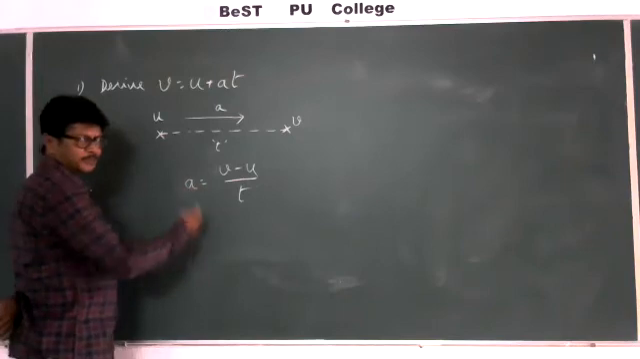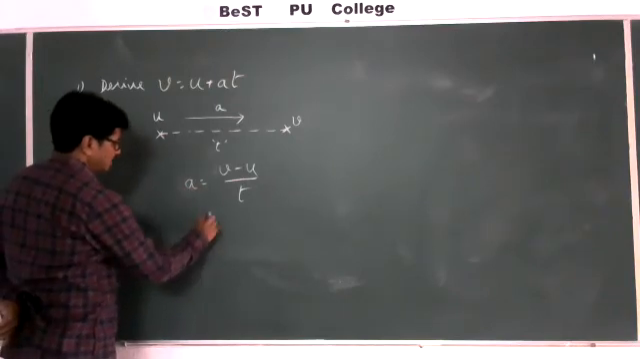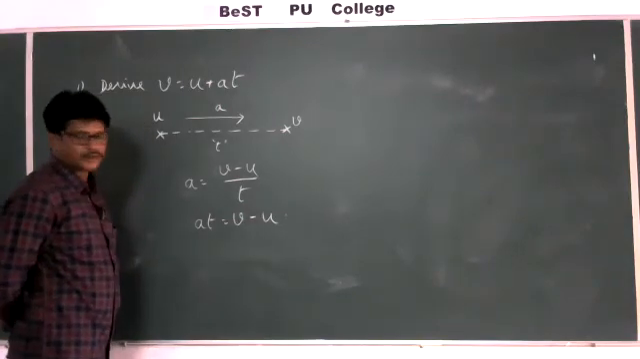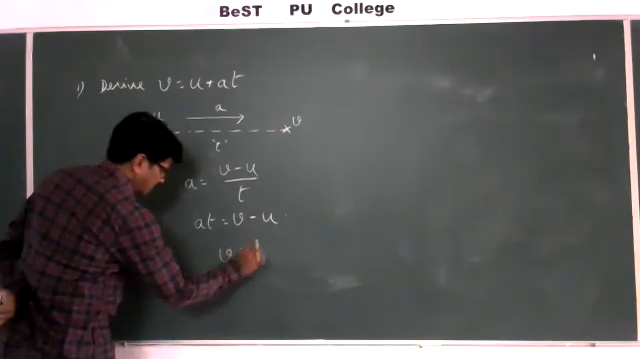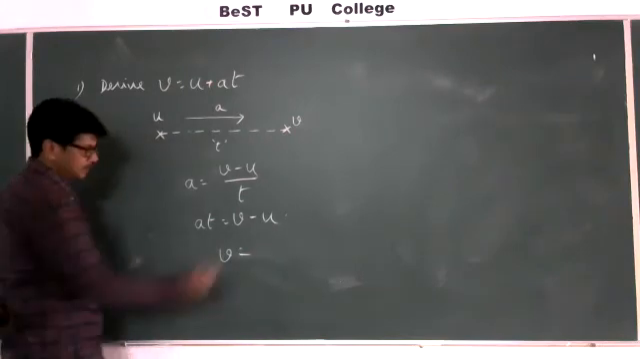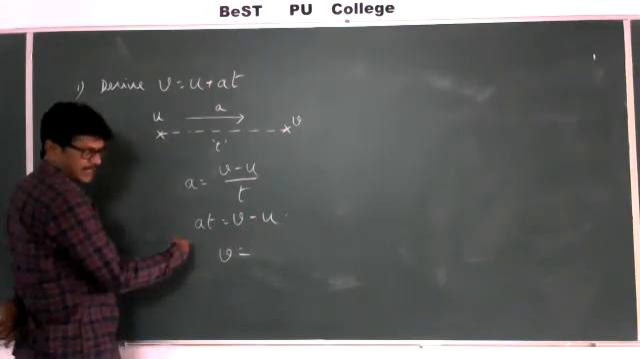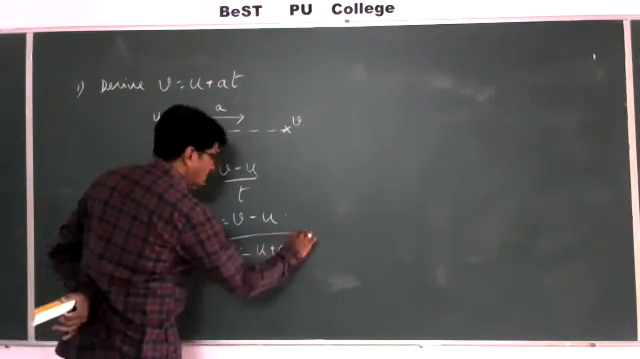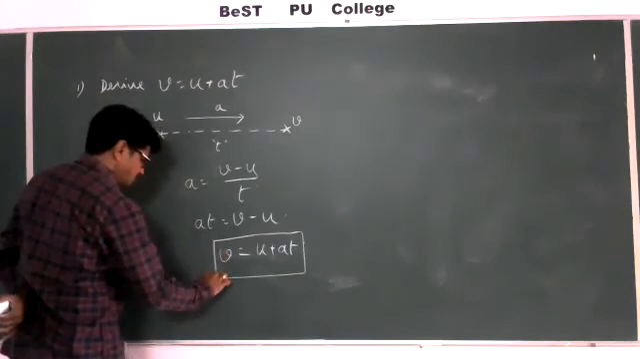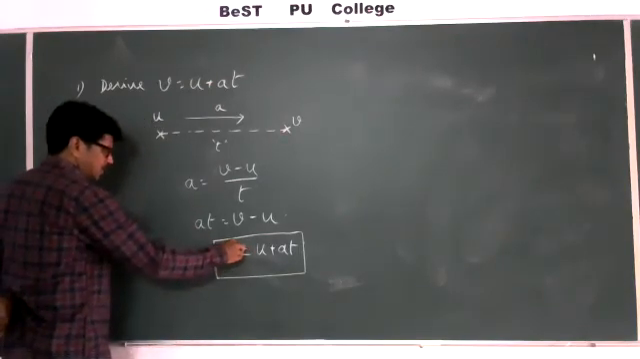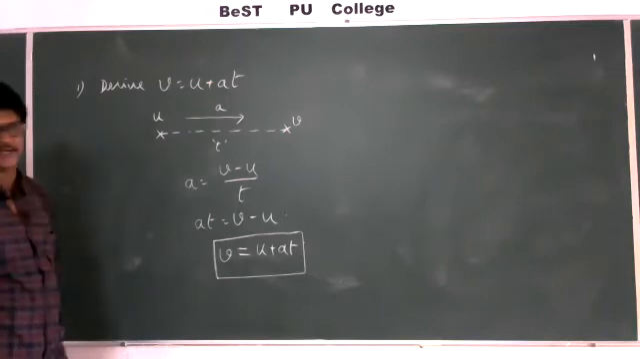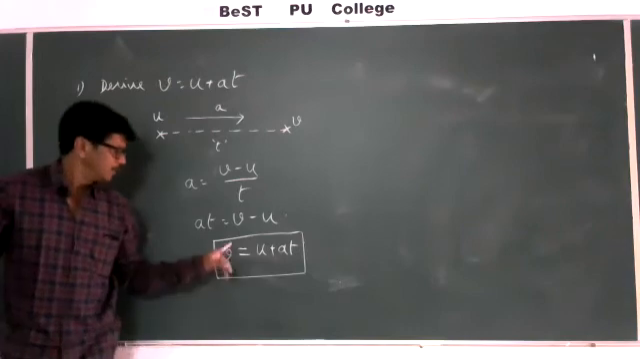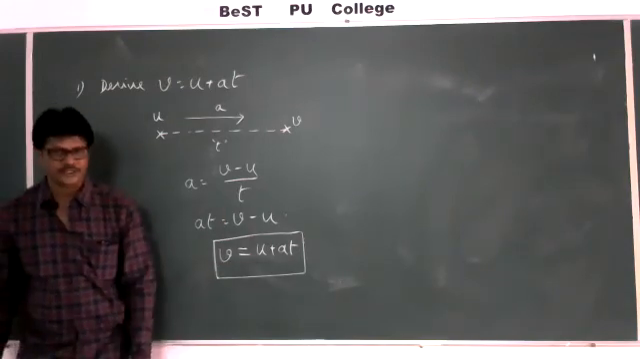If you cross multiply, at is equal to v minus u. From here, I will write v is equal to, if I bring minus u this side, it will be plus u. V is equal to u plus at. So like that we got this formula, v is equal to u plus at.